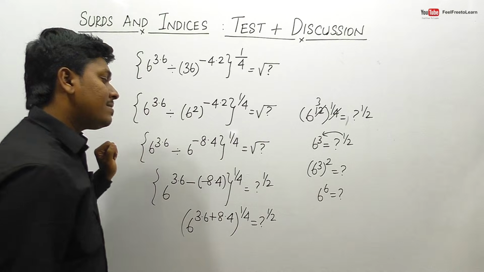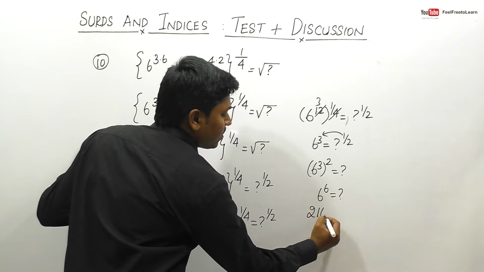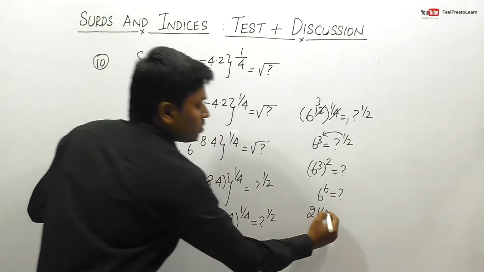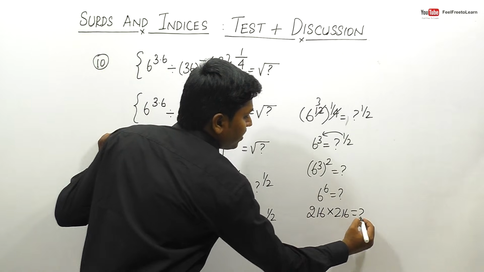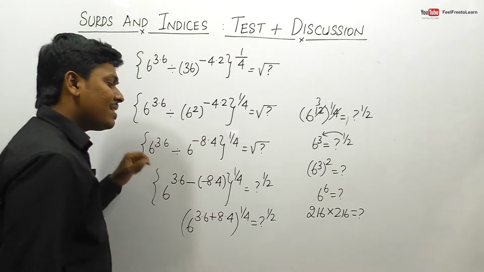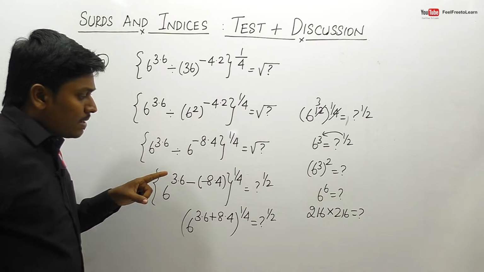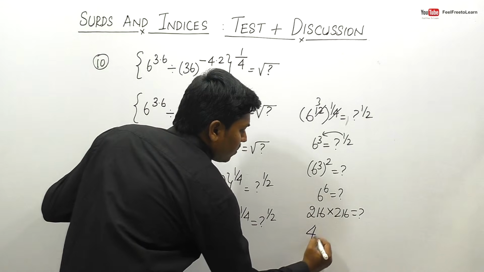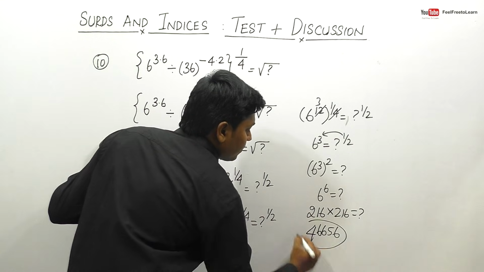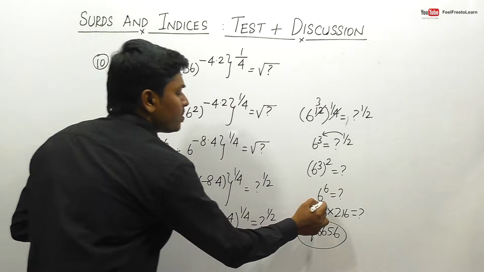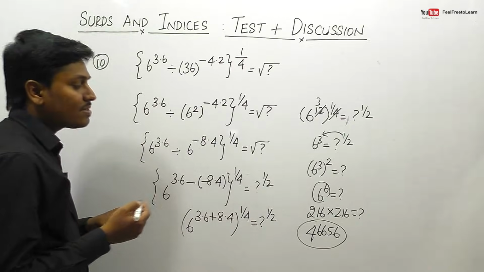So friends, 6 power 6 can be written as 216. We know that 6 cube will be 216. So 216 into 216 is equal to question mark. So finally we can say that the answer for question number 10 will be 46656, right? So 46656. So finally we got an answer. Check whether the option is 6 power 6 or otherwise 46656.